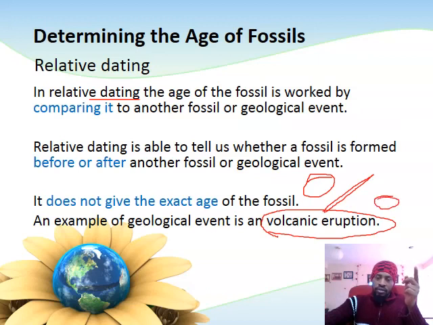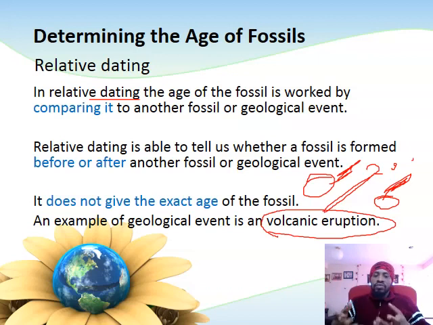Let's say the volcanic eruption occurred around 2000 BC. It means if my fossil formed somewhere before 2000 BC, then I would say it formed maybe around 2001 BC. That would be before. Or if it formed after 2000 BC, then I will say it formed around 1999 BC. That is after. It means the ages are getting smaller and smaller until we get to the end of BC. Okay, so we determine the age of a particular fossil in relation to something. That's relative dating.